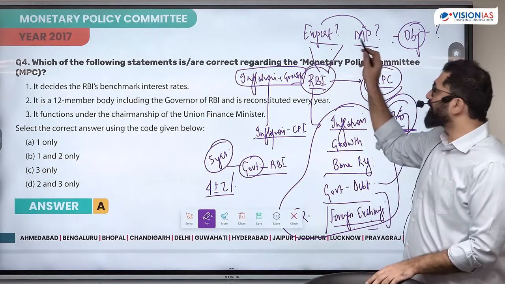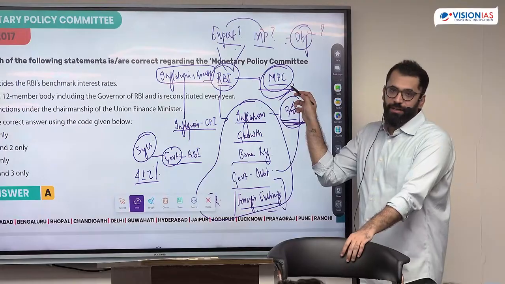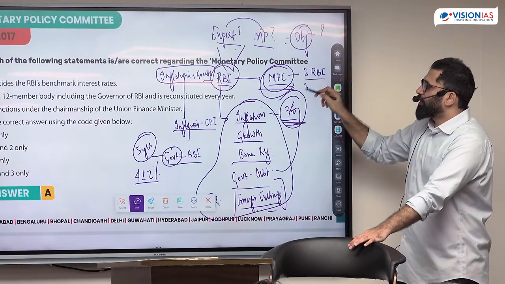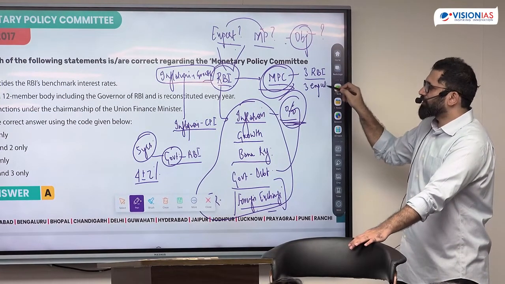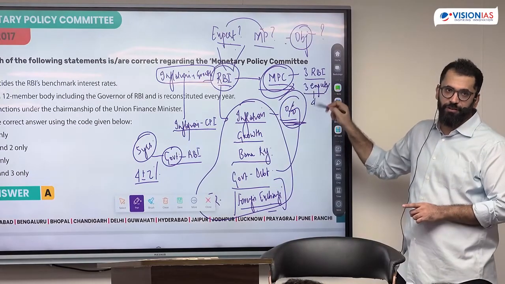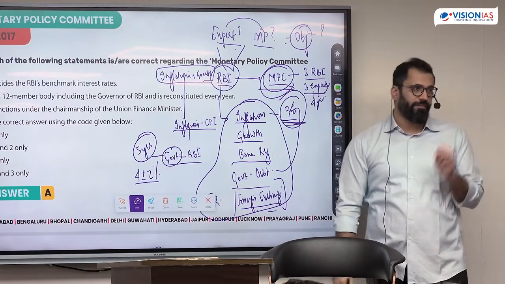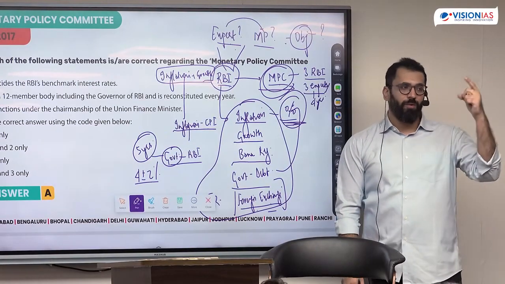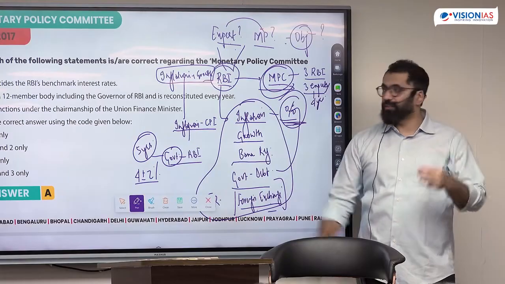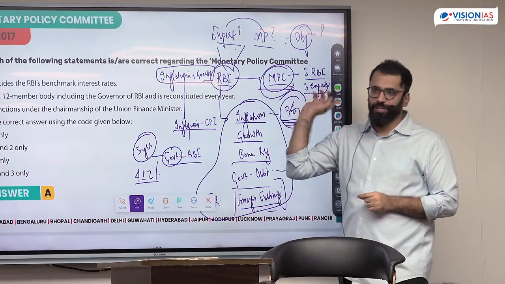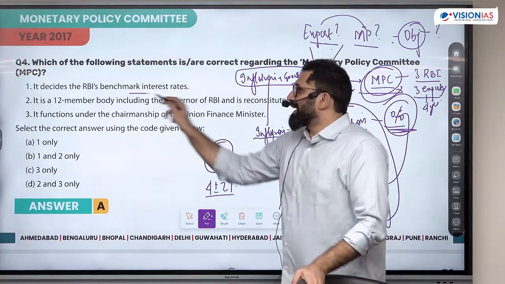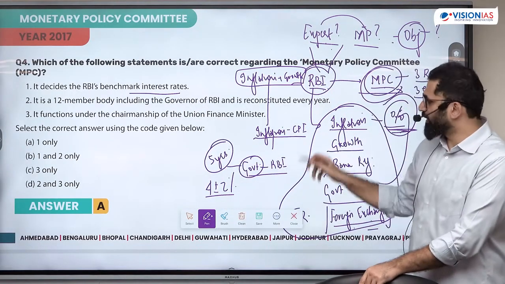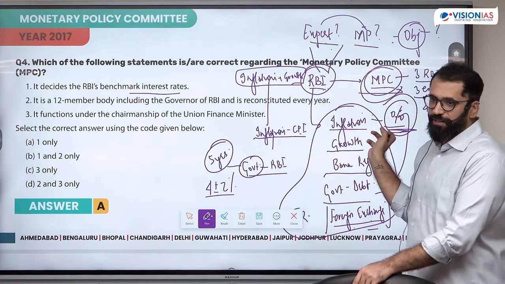And in order to have certain more expertise, we will constitute an MPC. MPC will have 3 members from the RBI, and 3 of the members will be experts nominated by the government for a period of 4 years. So a development happened because we wanted to make the monetary policy more participative, more accountable, more transparent with a clear objective. This was what the MPC goal was. It decides the benchmark interest rate. This is the function. I will control inflation only when I can decide the interest rate.